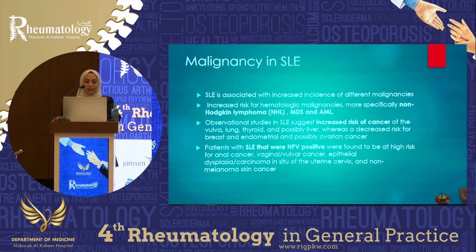So SLE is associated with increased risk of different malignancies, increased risk for hematologic malignancies, especially non-Hodgkin's lymphoma, myelodysplastic syndromes, and acute myeloid leukemias. Observational studies in lupus suggest increased risk of cancer of the vulva, lung, thyroid, and possibly liver, whereas decreased risk for breast and endometrial and possibly ovarian cancer. And patients with lupus that were HBV positive were found to be at high risk for anal cancer, vaginal and vulvar cancer, epithelial dysplasia, and carcinoma in situ of the uterine cervix, and non-melanoma skin cancer.